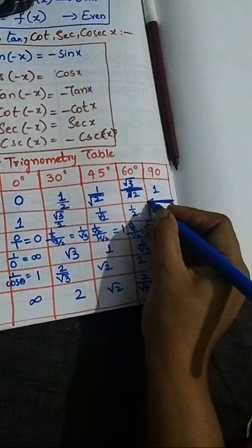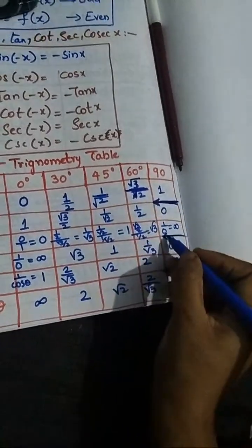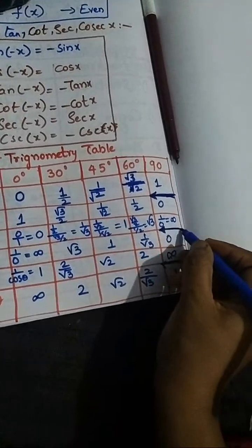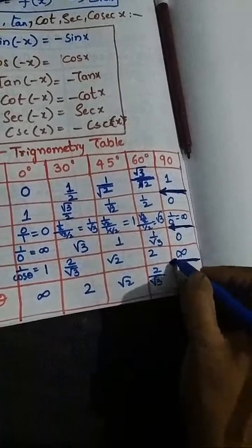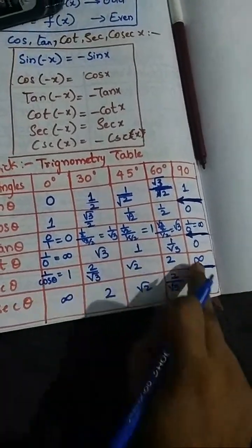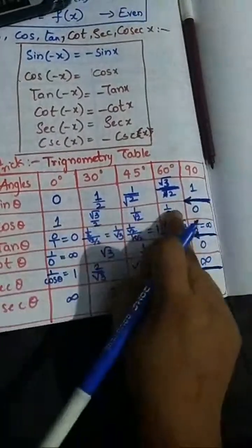Okay, I have drawn a light arrow here to write the next line, reverse of the line, reverse of values. This line is the reverse of this line, and this line is the reverse of this line.